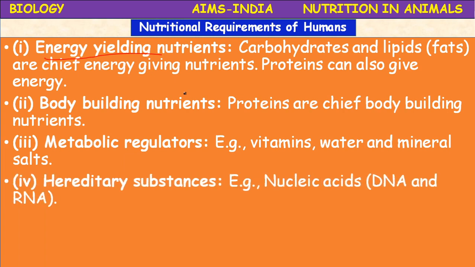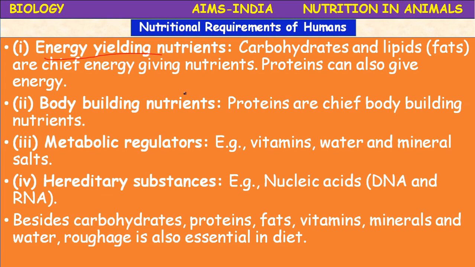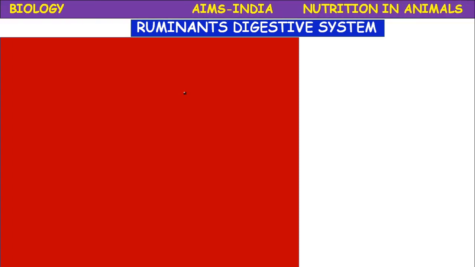And hereditary substances, that is nucleic acids, DNA and RNA. The next, besides the carbohydrates, proteins, fats, vitamins, minerals, and water, roughage, it is also called dietary fiber. It is also very much essential in the diet to avoid the constipation problem. Dietary fiber must be included in the food which we eat. So now let us proceed to the next important part of the lesson.